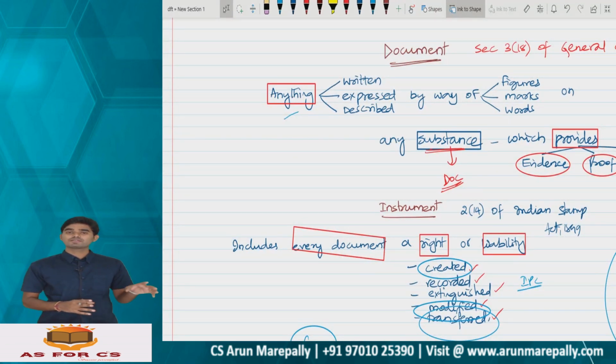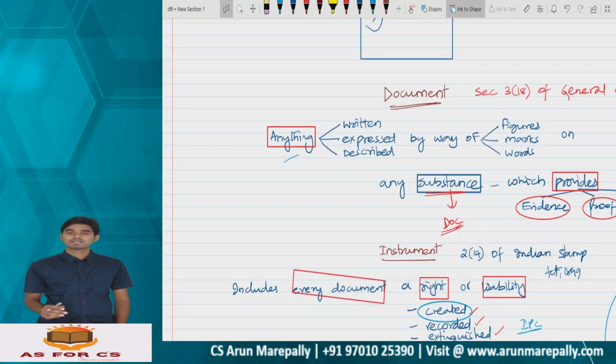Document: anything that you write on any substance which gives you some information or proof is a document. And if that document is creating, modifying, or extinguishing any sort of right or liability, then it turns into an instrument. And if that instrument is in writing, signed and sealed, and delivered to the other party, then that instrument turns into a deed. Clear, everyone? This is a very, very important question for examination, for 8 marks or 4 marks.